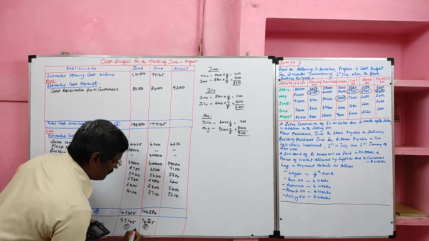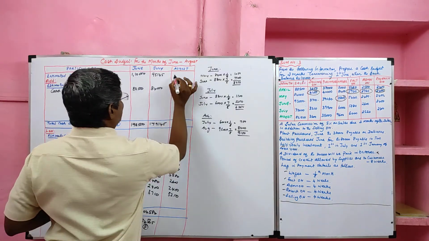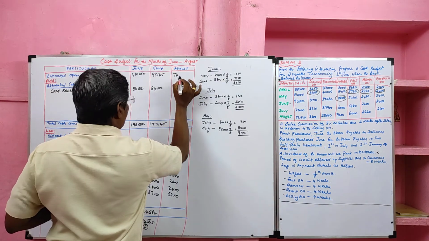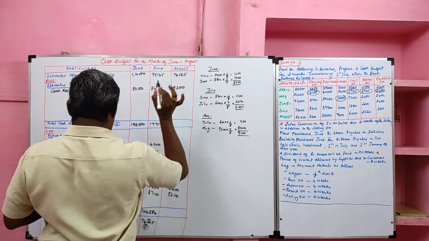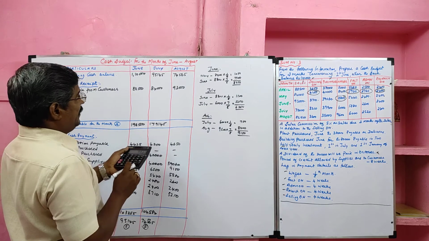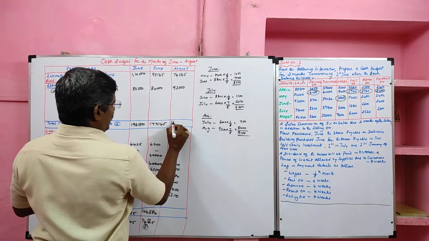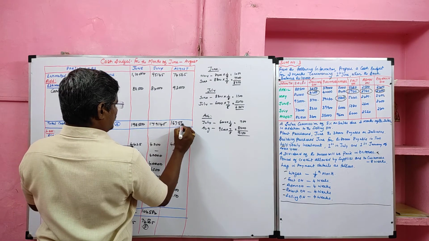This is also favorable. So it will be transferred to the August month as opening cash balance, 74,565. 74,565 plus 93,000, 1,67,565.